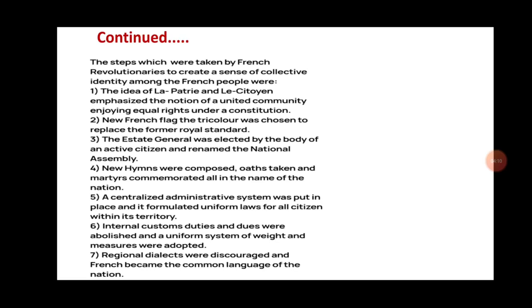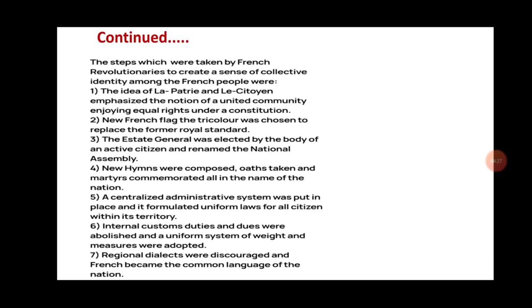A centralized administrative system was put in place and it formulated uniform laws for the citizens within its territory. Students, this was needed in the nation state.